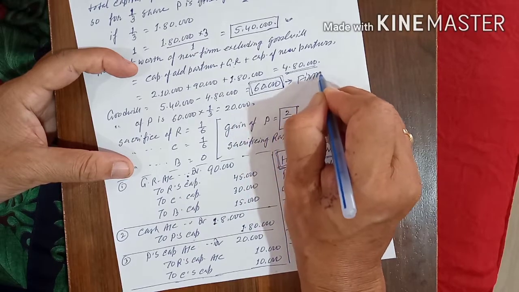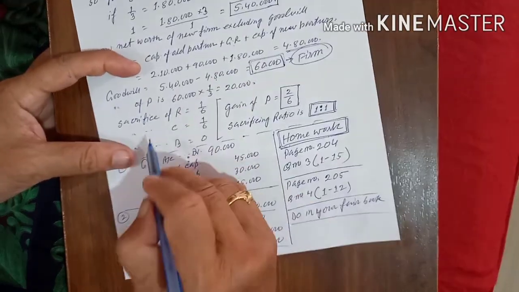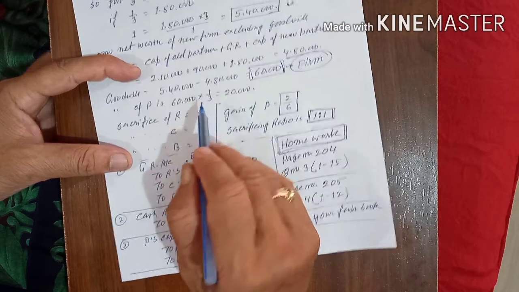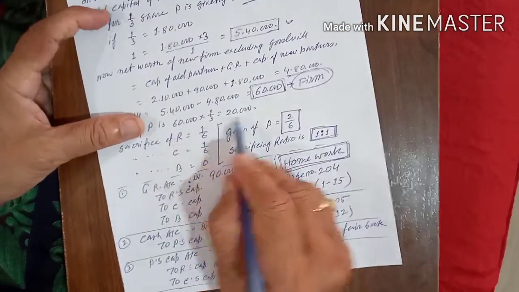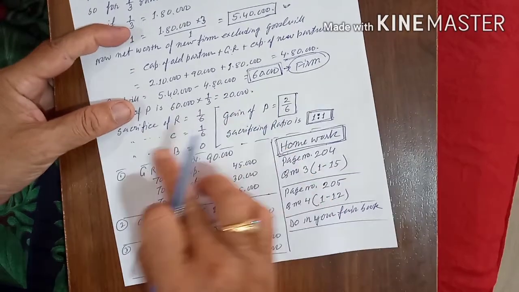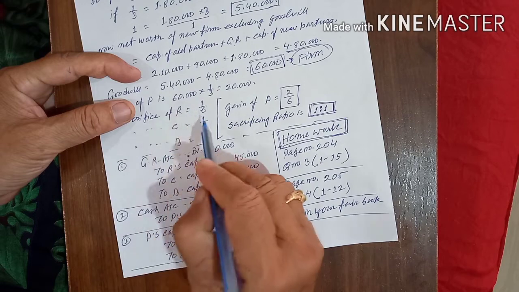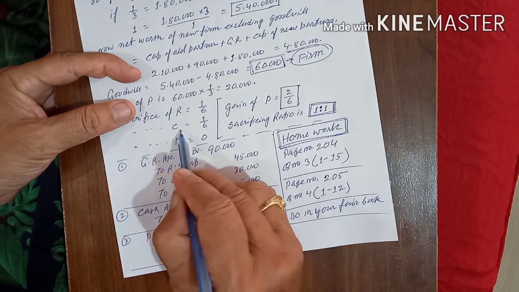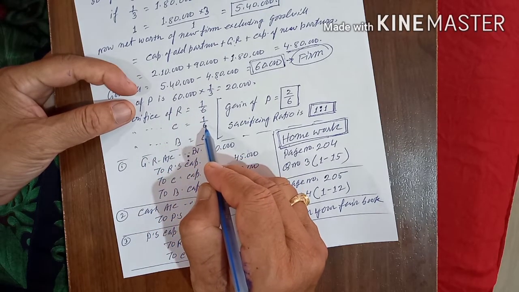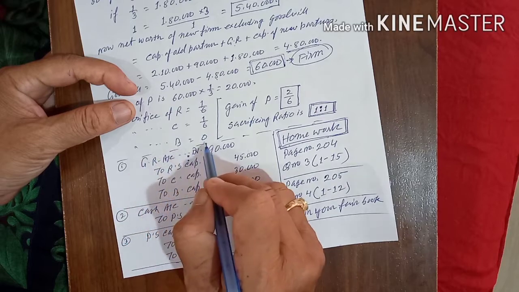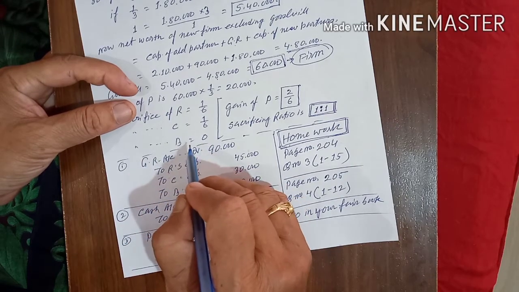This is for the firm, not for him. So P's share will be 1/3. 2/6 means 1/3. 1/3 of 60,000 is equal to 20,000. Now if you find the sacrificing ratio, you will get the sacrifice by R is 1/6, the sacrifice by C is 1/6, and the sacrifice by B is 0. That means B is not sacrificing.